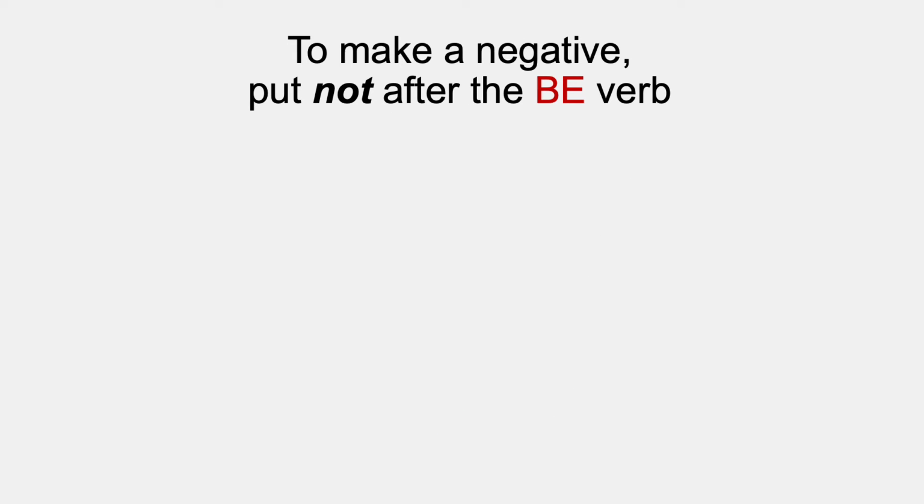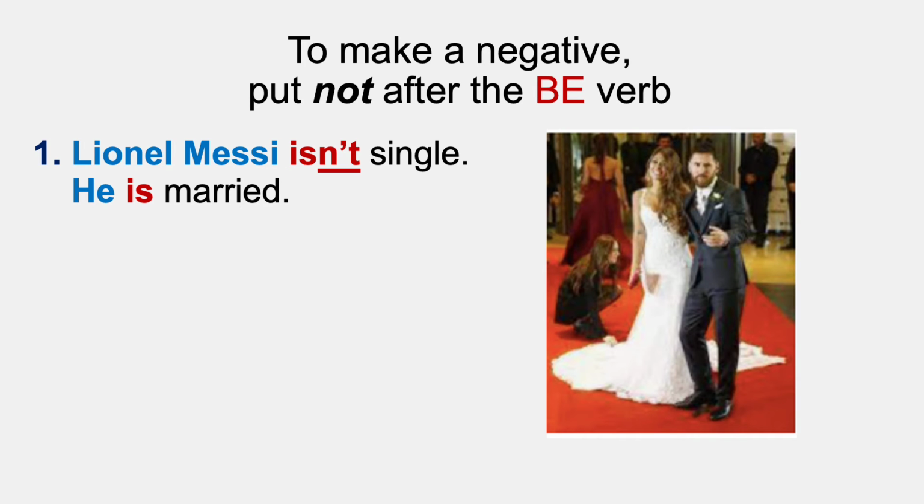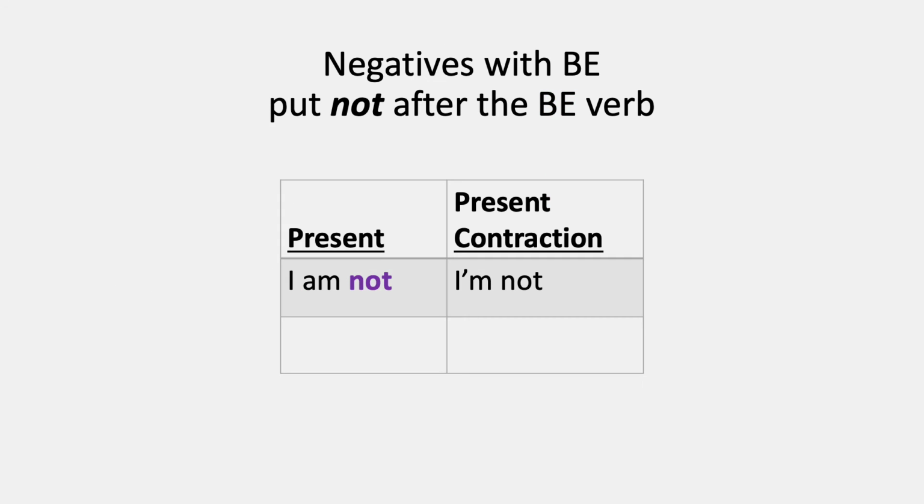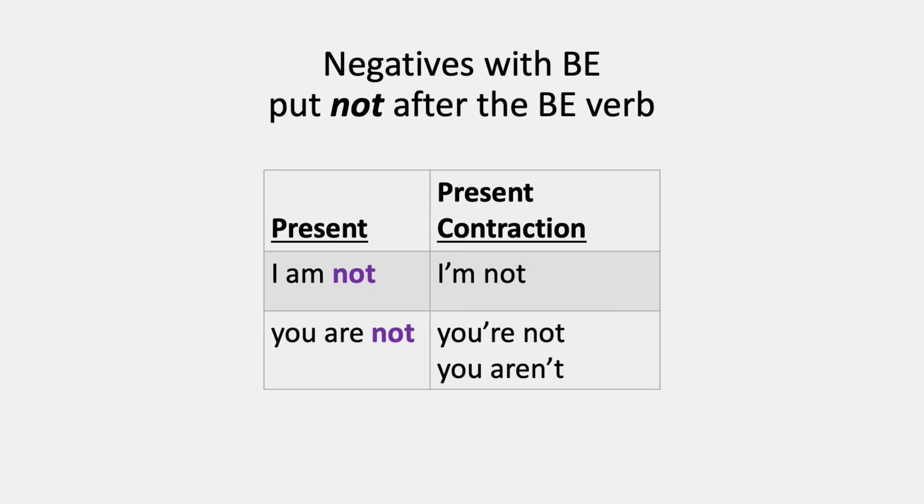To make a negative, put not after the be verb. For example, Lionel Messi isn't single. He is married. He and his wife aren't from Brazil. They are from Argentina. So to make a negative with I am, it's I am not. You can contract I and am, I'm, and put not after. So remember, the not always goes after the be verb to make a negative.